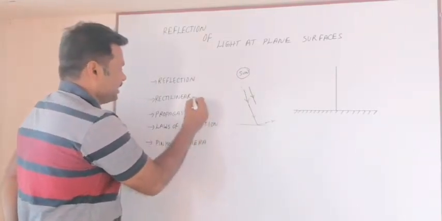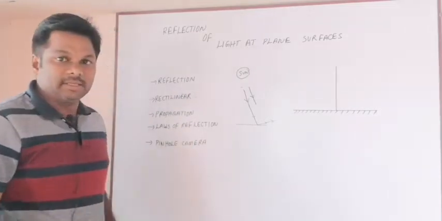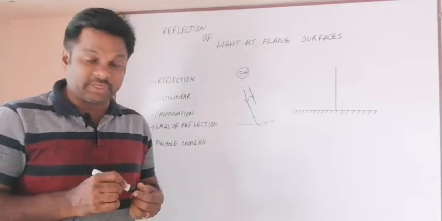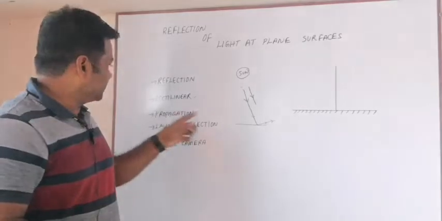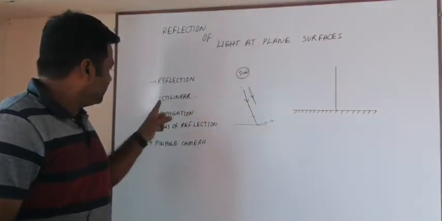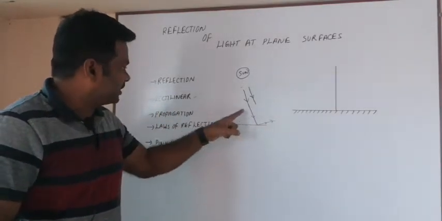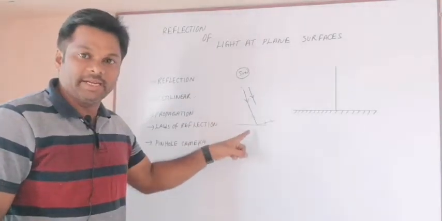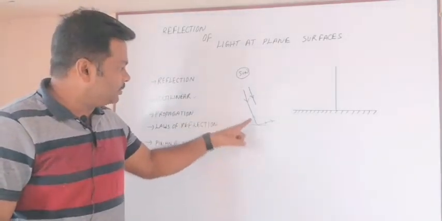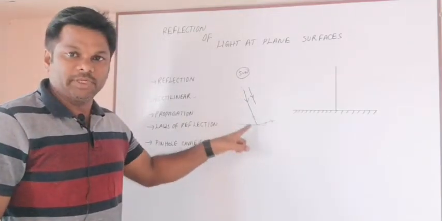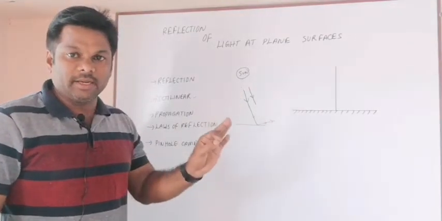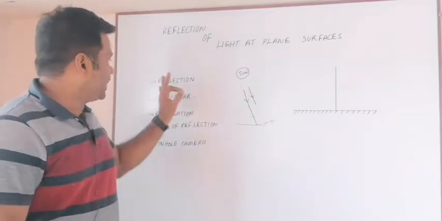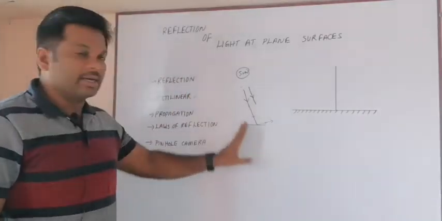We need to say it as rectilinear motion. Rectilinear propagation of light is the straight line motion of a light ray from one point to another point. A light ray always travels in a straight line.